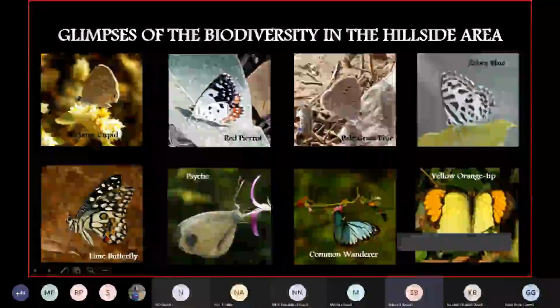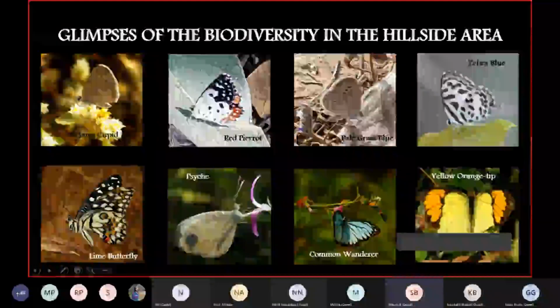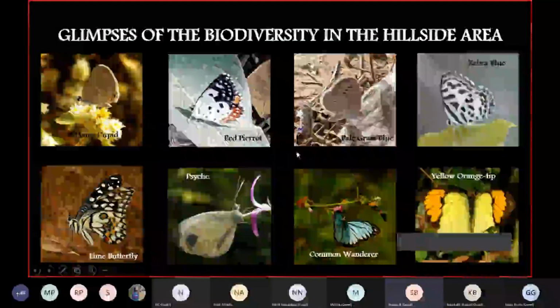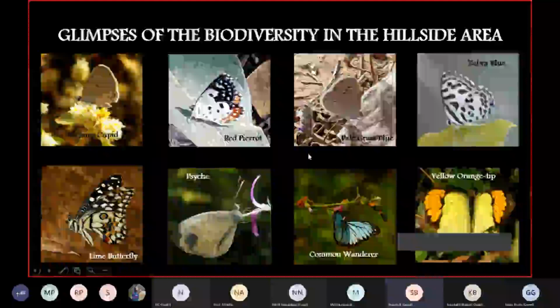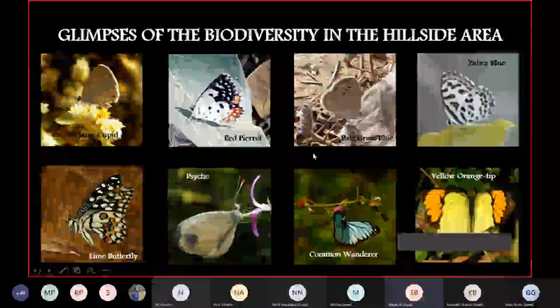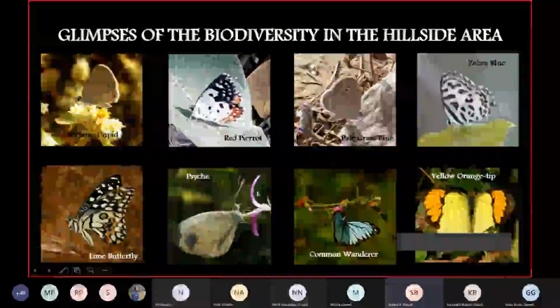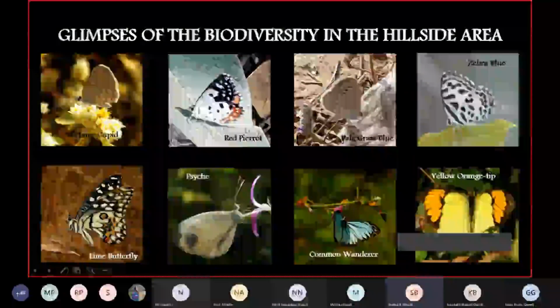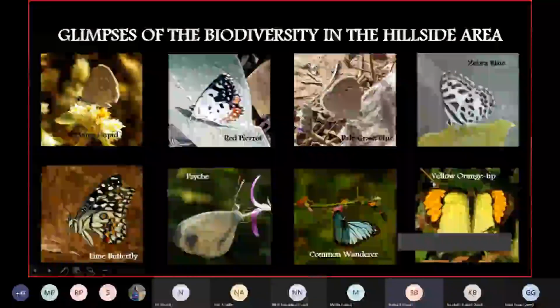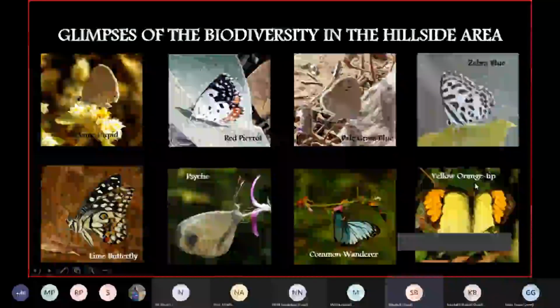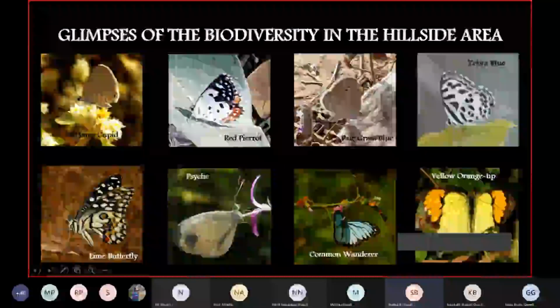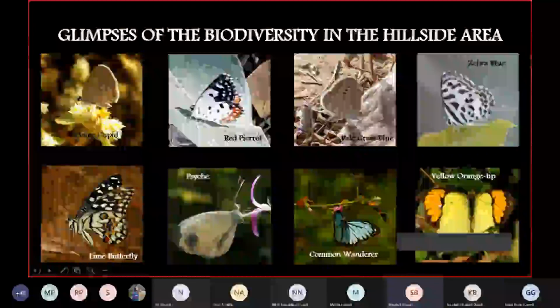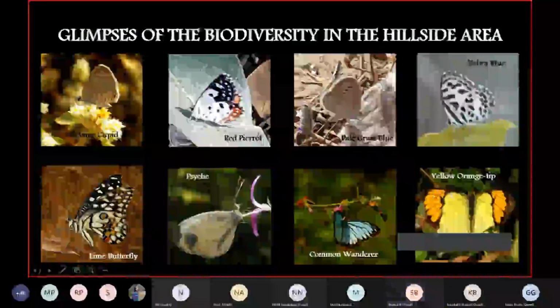That's why a lot of butterflies can be seen over there. Apart from common butterflies like the pike or the red parrot, some seasonal butterflies like the yellow orange tip, the last photo slide, were also recorded in the hillside patch. So next, please.